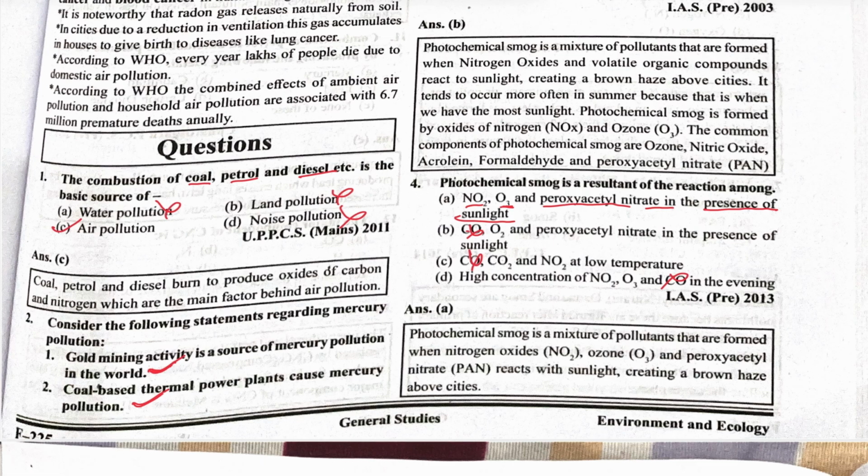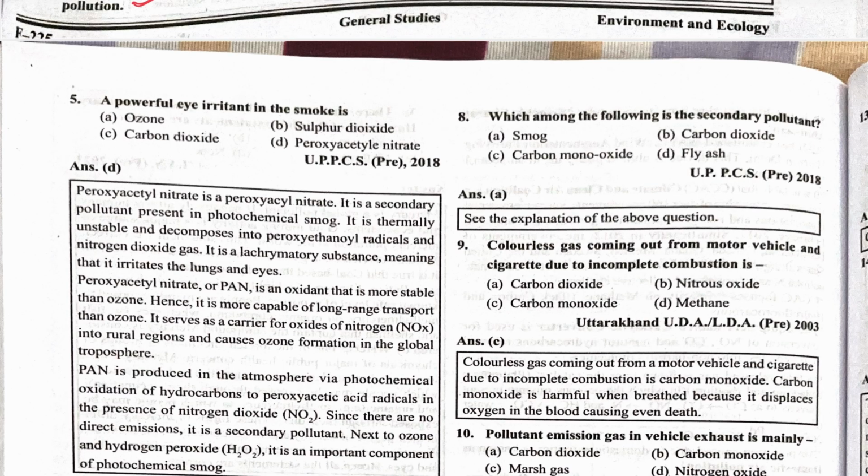Here we can see there is a presence of carbon monoxide. So what is the main component? Nitrous oxide. The powerful eye irritant in the smoke is which one? Peroxyacetyl nitrate. Sometimes we see confusion with sulfur dioxide, because sulfur compounds are released when peeling onions. This creates confusion in the examination, but remember that peroxyacetyl nitrate is the powerful eye-irritating substance in smoke.